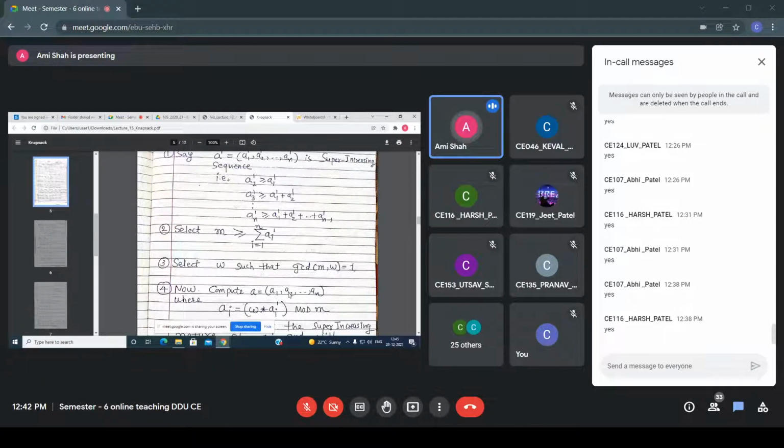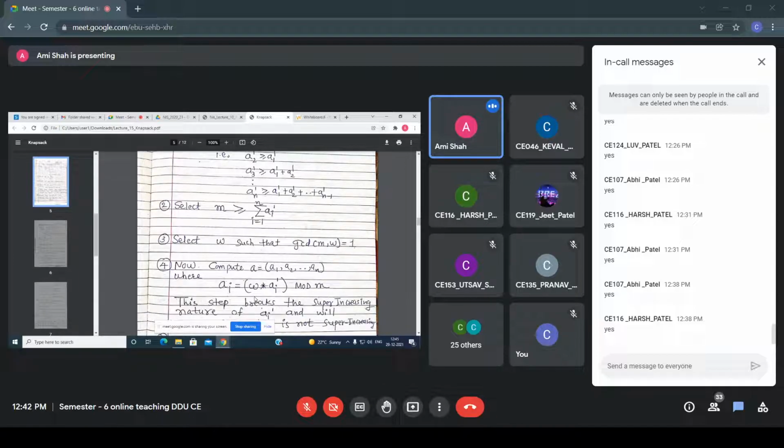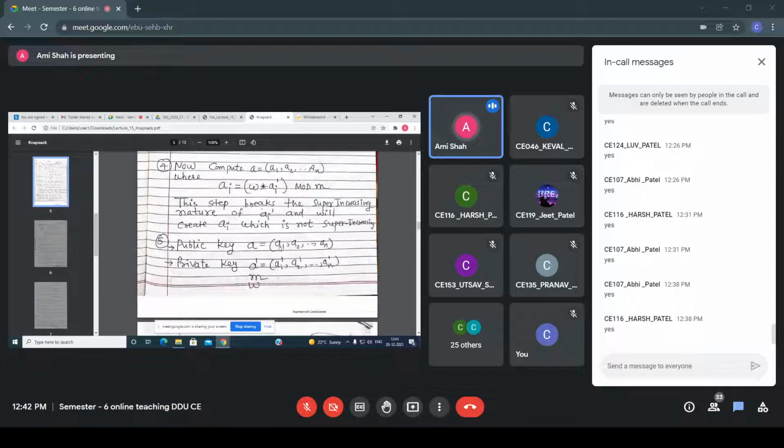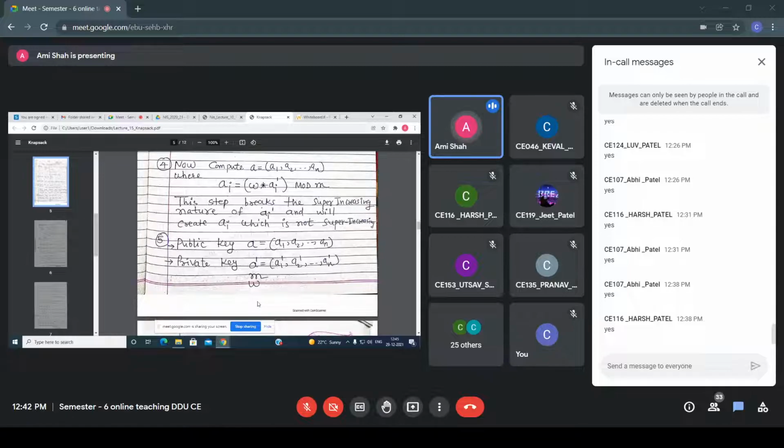Now it breaks the super increasing sequence, and this becomes public. These are private, and this becomes public. So the public key is A, and the private key is A dash, M and W. So this is private.